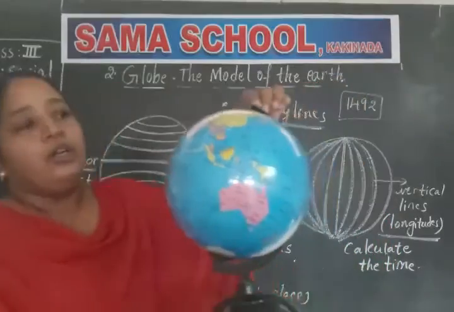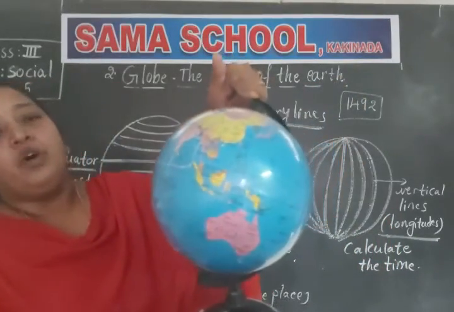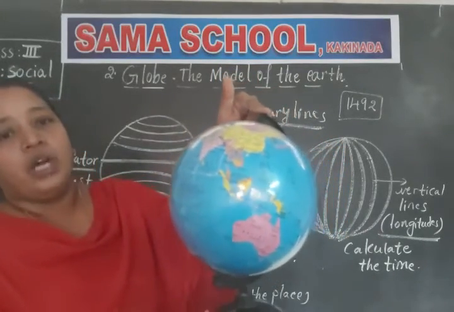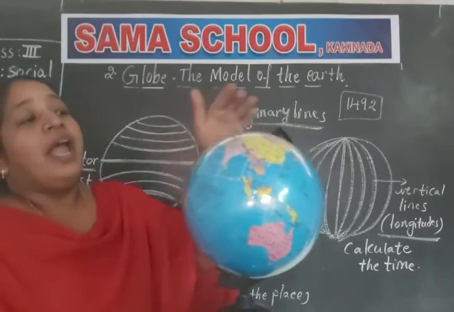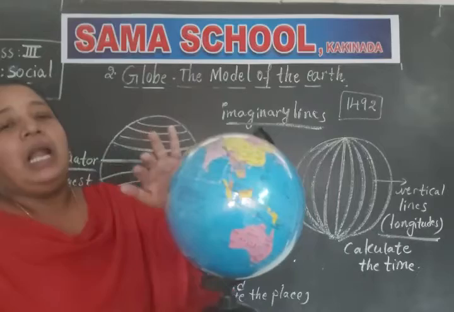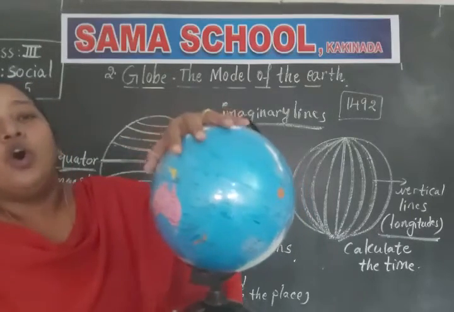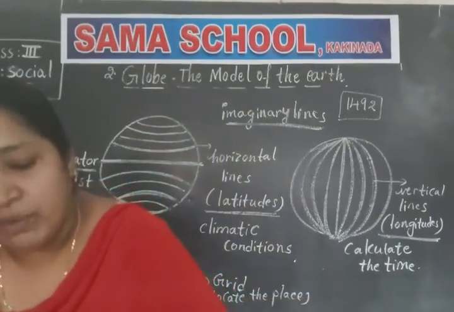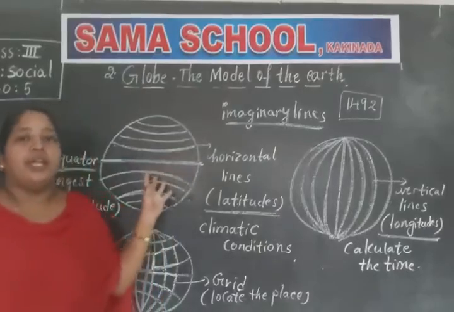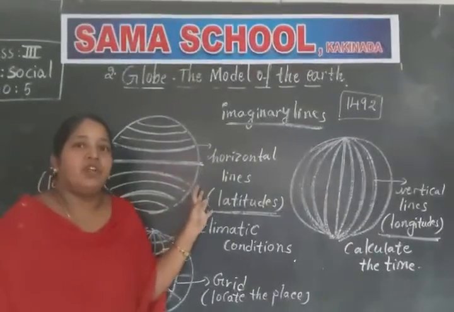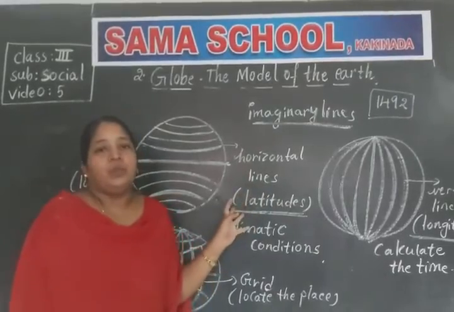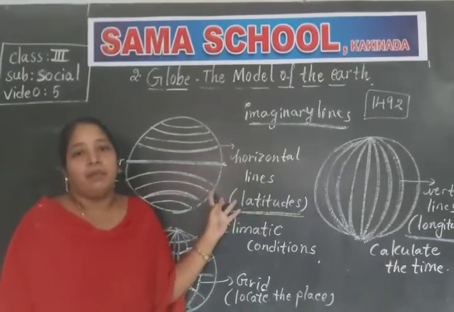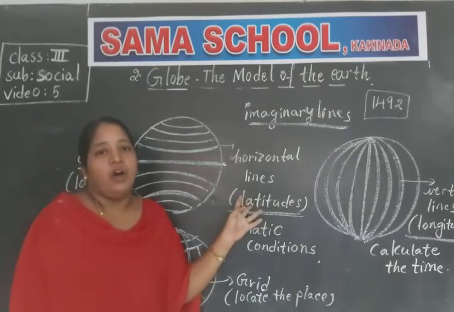And what are the two poles present on the globe? This is called upper pole and this is called lower pole. The upper pole is called North Pole and the lower pole is called South Pole. And these poles help us to rotate the globe, and also it holds the globe in its place. Clear, children? And what are the two main colors you observe on the globe? One is yellow and the other one is blue. Yellow color shows the landforms, and the blue color shows the water bodies on the earth.